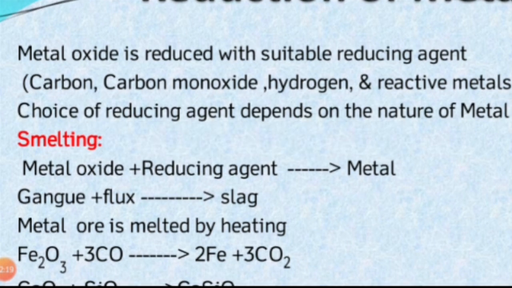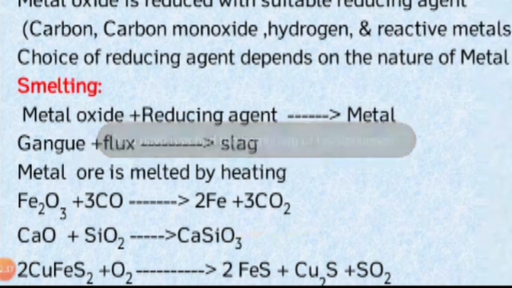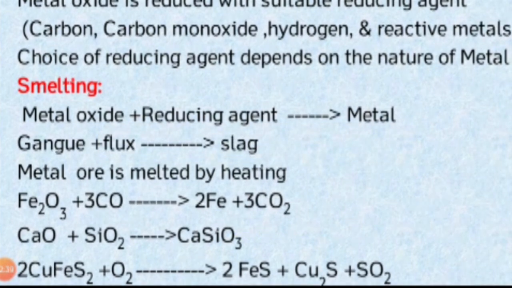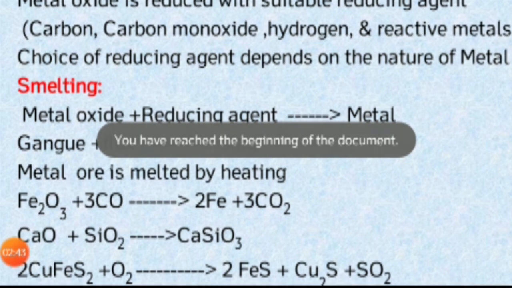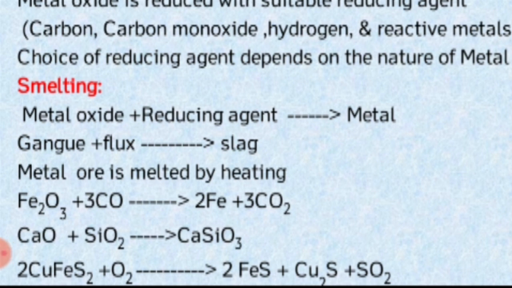See the example, Fe2O3, the iron ore. It is treated with the reducing agent carbon monoxide. On heating it forms the elemental metal iron, and the carbon monoxide is converted to carbon dioxide. Like calcium oxide: silicon dioxide is the earthy impurity, the gangue.